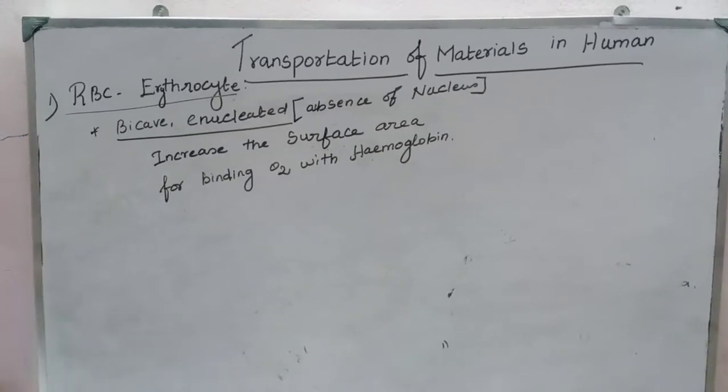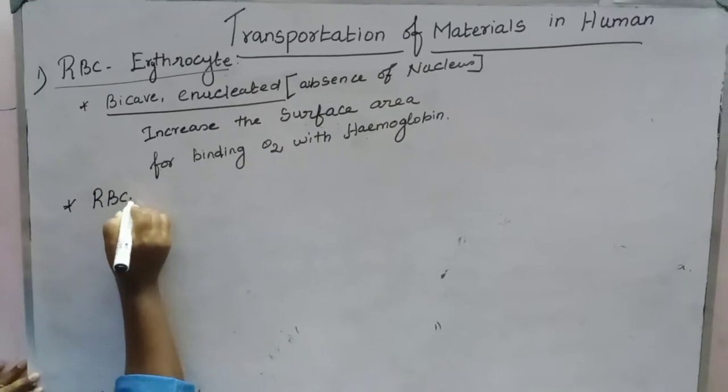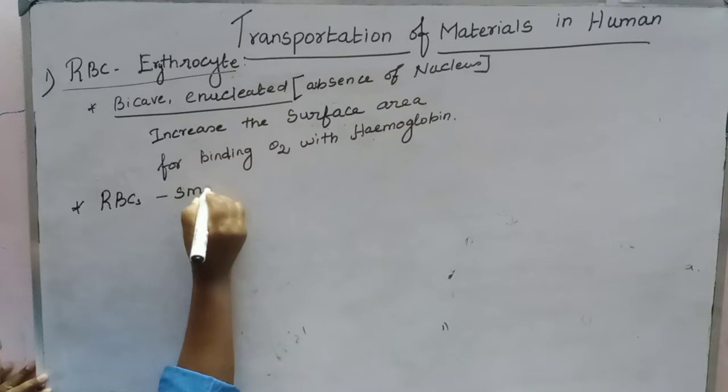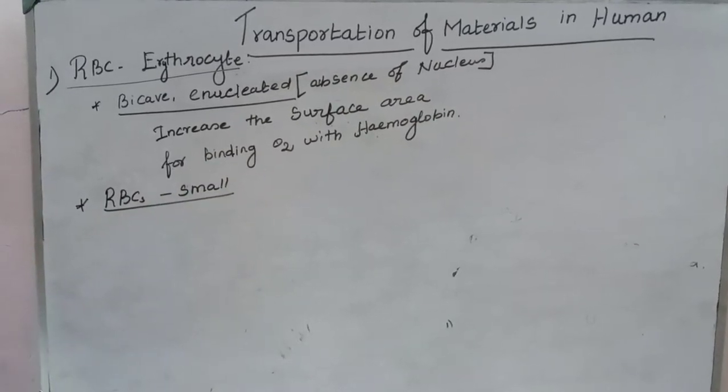That's the first point related to RBC or erythrocyte. The second point, RBCs are very small. That also has some advantages.